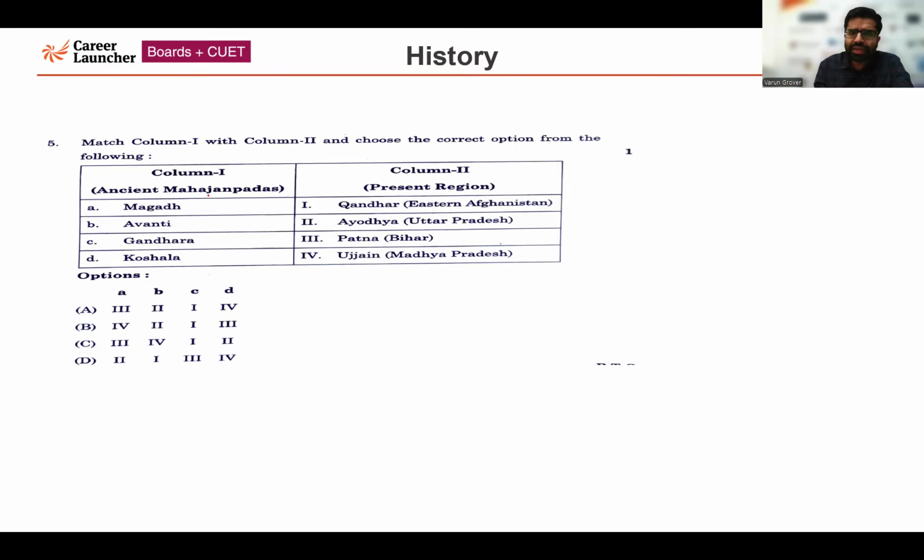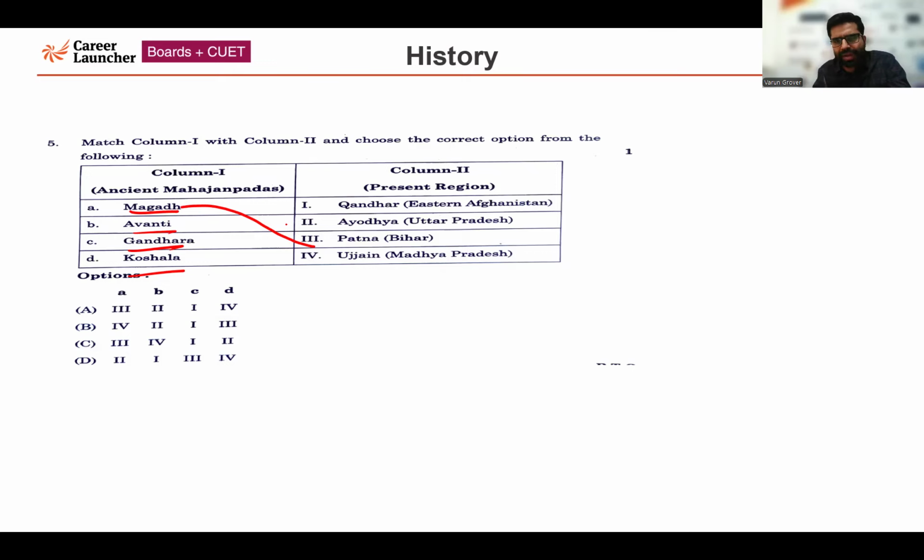So for this question, Mahajanpadas are given: Magad, Avanti, Gandhar, Koshal, and the present region is given. So we have to match. When it comes to Magad in the present time, you can relate it with the Patna region, nearby region in Bihar.